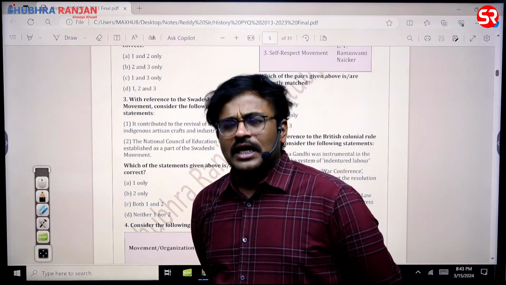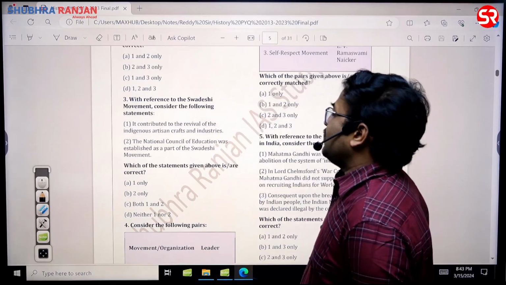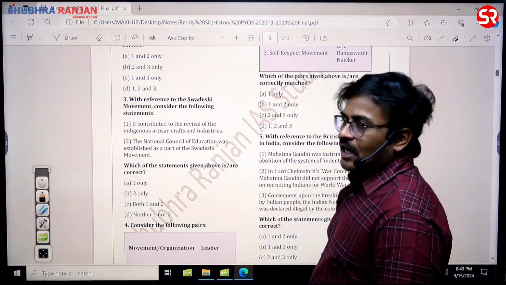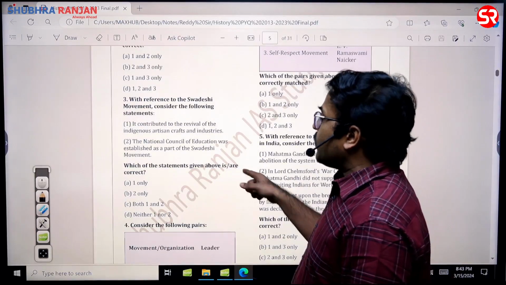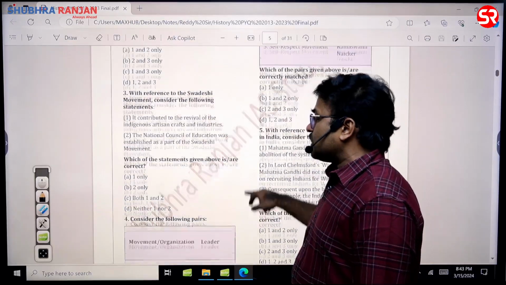There are a lot of such contributions, sir, so you should read about them properly. In fact, this National Council of Education was established during the Swadeshi movement under the chairmanship of Aravindo Ghosh. So both 1 and 2 only is the answer for this question, sir.